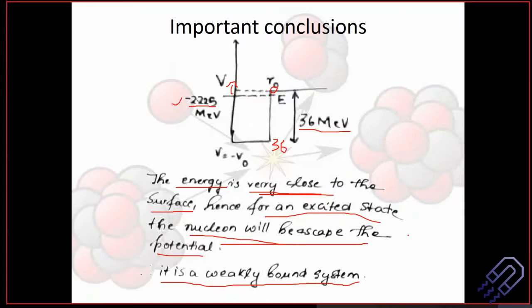Very important, because if you derived 36 MeV, you're just doing maths. You're using quantum mechanics, just deriving it, simple maths. We are going a step ahead. We are not doing maths here. We are actually trying to understand the physics behind. So this is what is there. What is the important conclusion here?